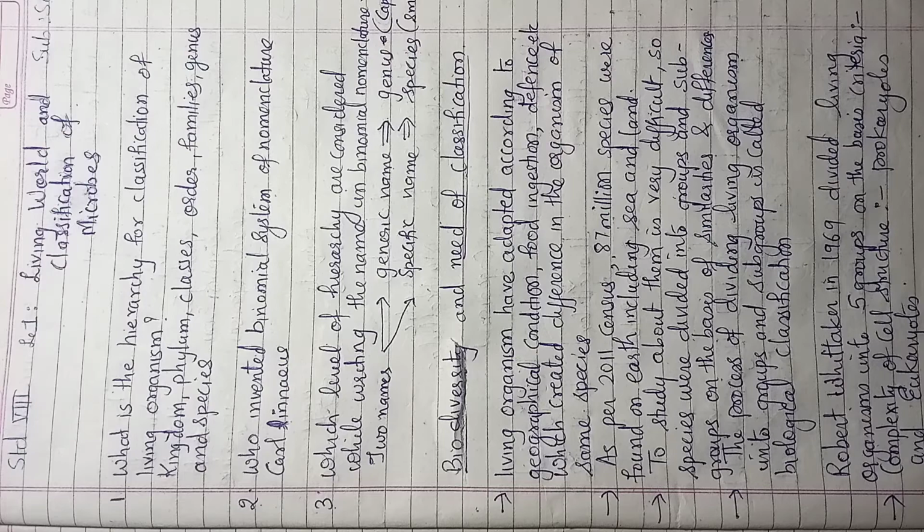Now, what are prokaryotes and eukaryotes? These are different types of organisms which are distinguished on the basis of nucleus. In one case the nucleus is clearly distinguished, in the other case it is not. So, depending upon the nucleus, they have been classified as eukaryotes and prokaryotes.